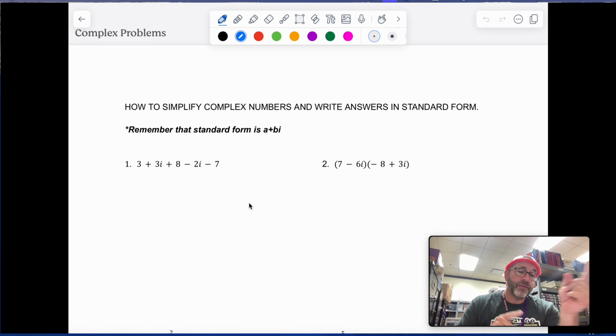Then, fast forward even further, there are three more mathematicians involved in this process. Rene Descartes, a French philosopher and mathematician, is the one we give credit to for coining the term imaginary back in 1637 in a book called La Géométrie.